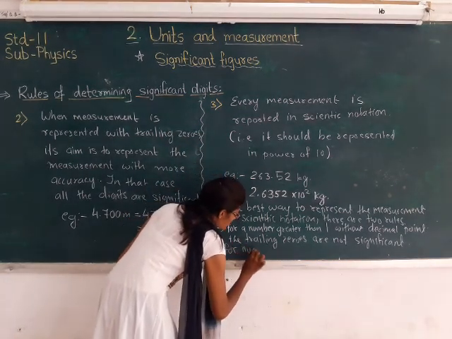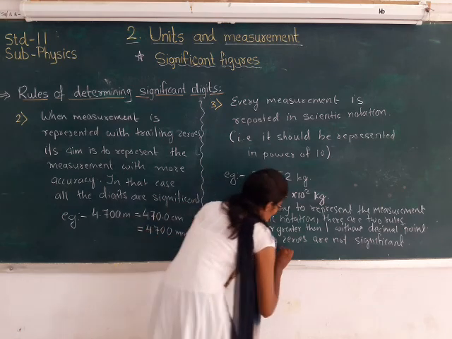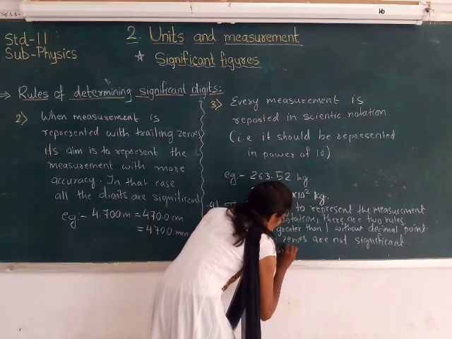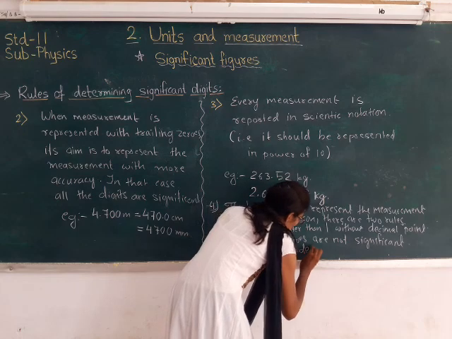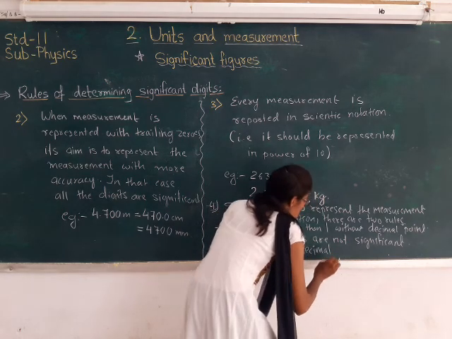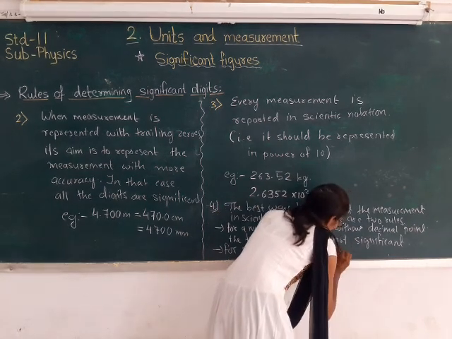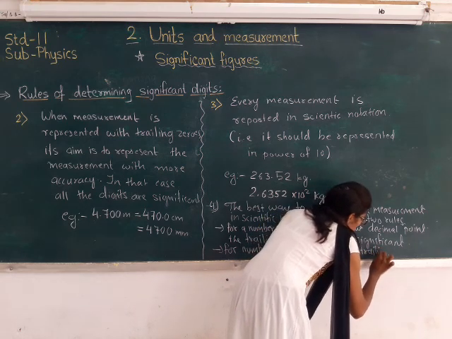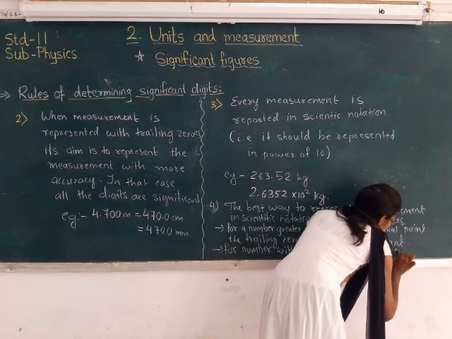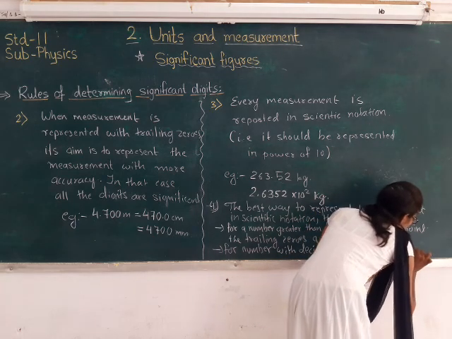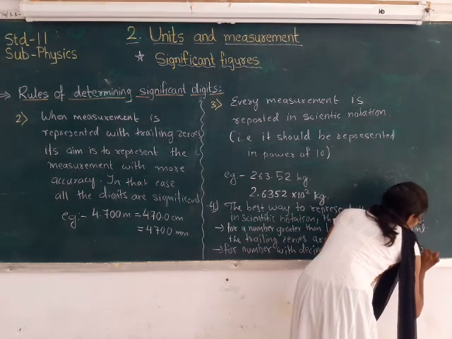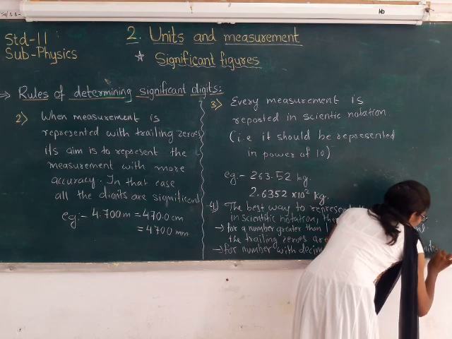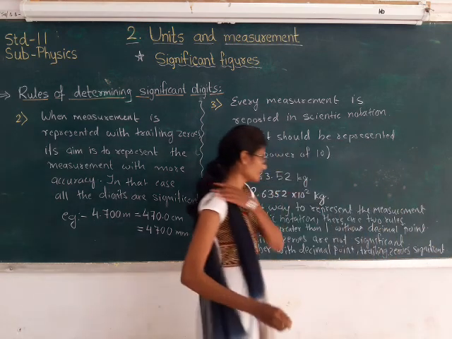for a number with decimal point, trailing zeros are significant, right?